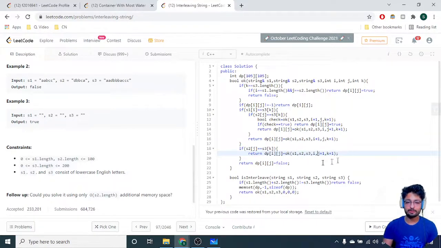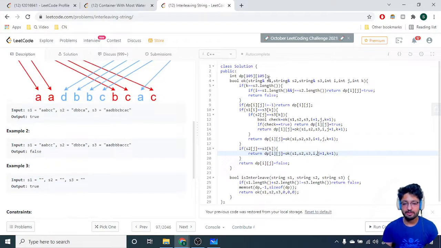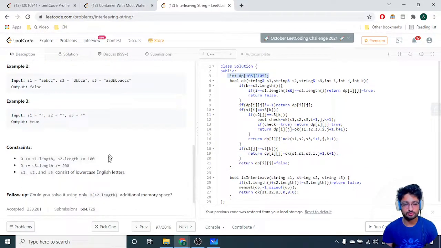Now coming down to the time complexity and space complexity, we have made a whole dp table, so it is like O of n square, where n is the length of that. And we have iterated over the whole string. In the worst case, we have iterated over the whole two strings. And if we want to get access to any state, we can use that. So the answer turns out to be O of n square for this example. So that's the whole time complexity and space complexity for this problem. If you still have any doubts, you can mention them now.